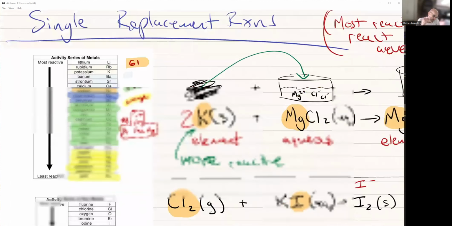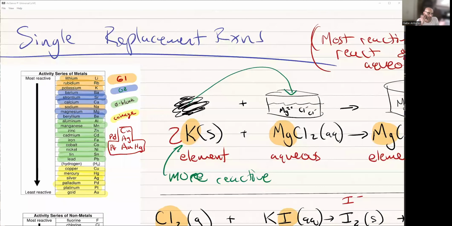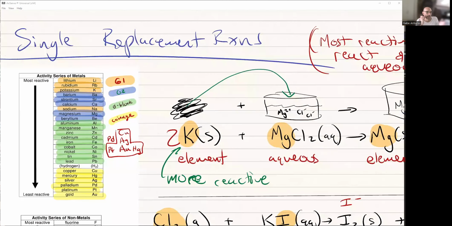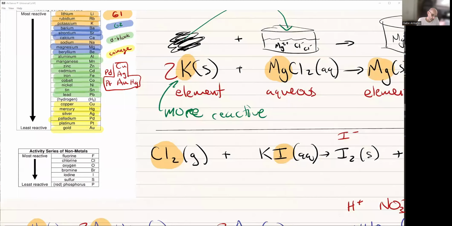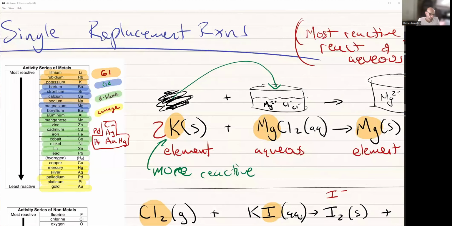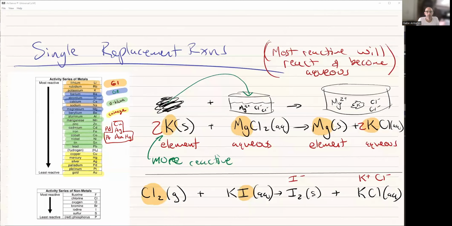They're the least reactive. Hydrogen is less reactive than metals, but more reactive than the coinage metals. So point being is there is some rhyme or reason to the reactivity table. Okay, and we're not really going to worry about the non-metals. We really look at others mostly. But you don't even have to know that. I'm just kind of letting you know just for a little information if you want. All right, good. So that hopefully should give you some practice doing these things.